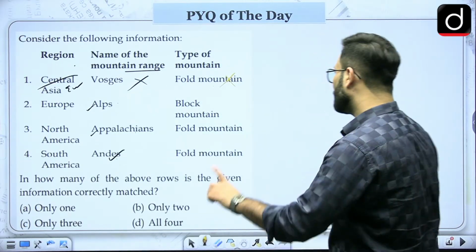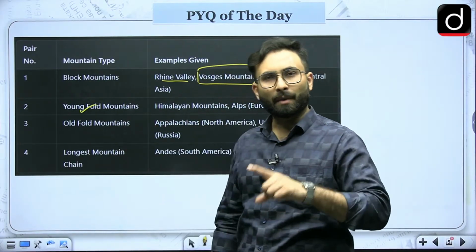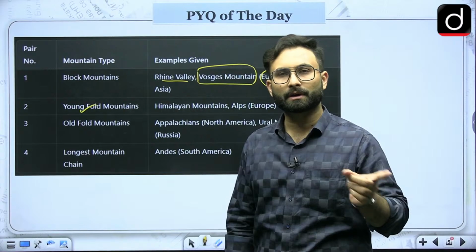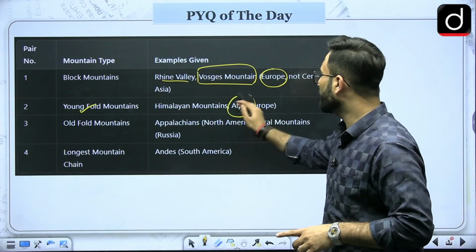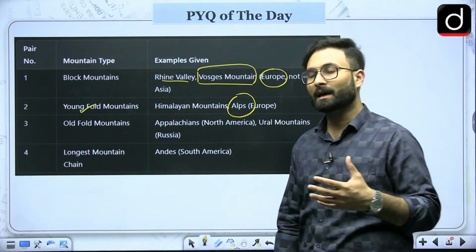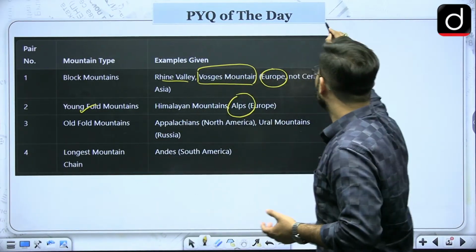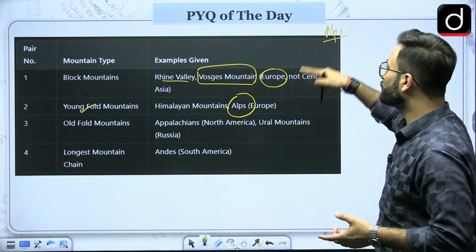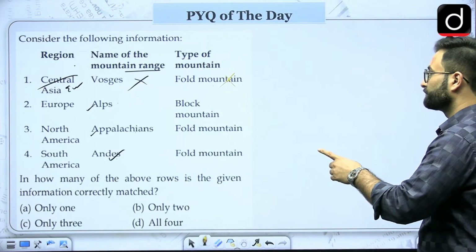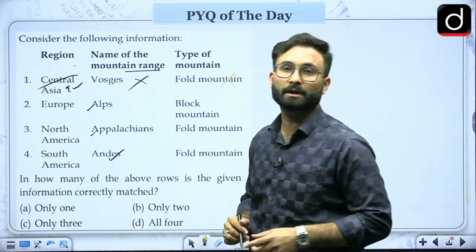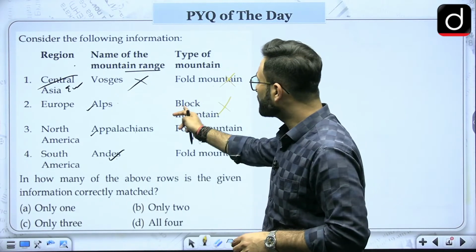Then coming to the second one, when we talk about the young fold mountains, you know that Himalayas are young ones. When we talk about the old fold mountains, Aravallis are old ones. Himalayas are alpine mountains, or we can say the Himalayas are the young fold mountains. Similarly, the Alps, which is in Europe, and Himalayas are young fold mountains. Here they are saying that the Alps is a block mountain. Again, this is not a block mountain, this is a fold mountain. So this is also wrong.